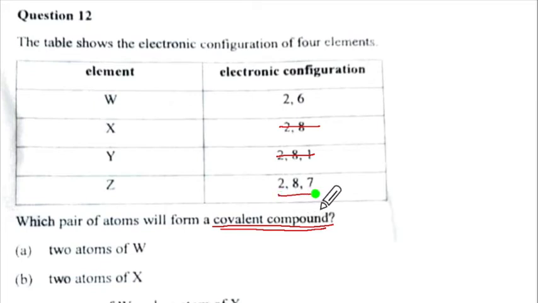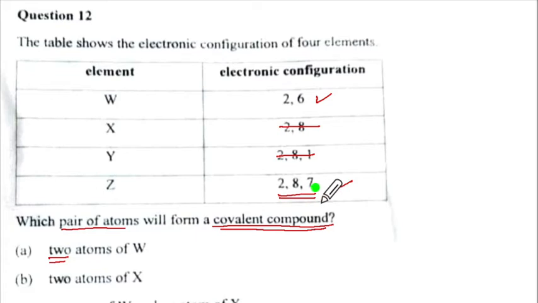Alright. Now 2, 8, 7. This is chlorine. Chlorine can form because it is Cl single bond Cl. This will be O double bond O. And this one and this one, the non-metals only can form covalent compounds. So it is W and Z. Where is W and Z? Two atoms of W. So which pair of atoms? So there will be two pairs of atoms of W. So yes, they can form.